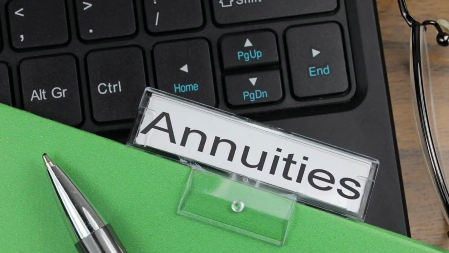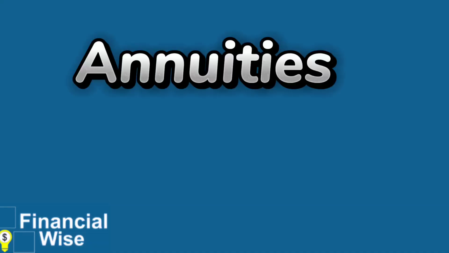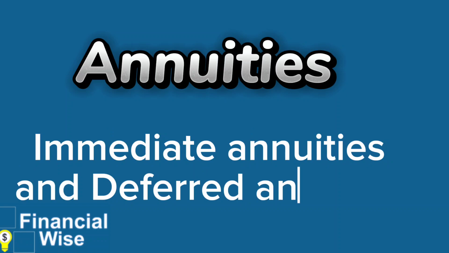Annuities. Annuities are financial products offered by insurance companies. They provide regular payments over a specified period or for life. There are different types of annuities, such as immediate annuities and deferred annuities.